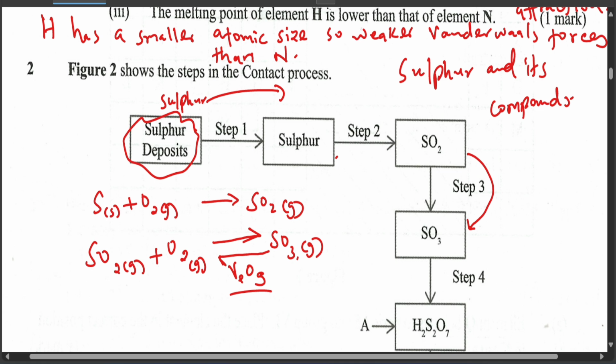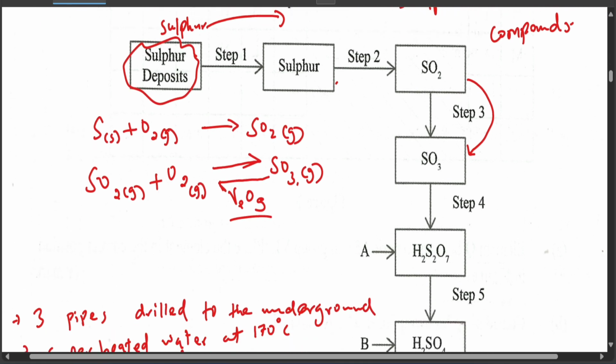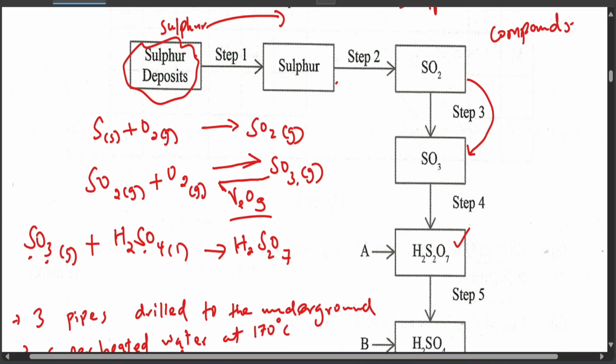But when it comes to step 4, what you get is not called sulfurous. I don't know why in my mind I said sulfurous, but it's called oleum. For you to get oleum, you take sulfur trioxide and react it with sulfuric acid to give you oleum. So hopefully that is understandable. Even if you look at it, you have 2 sulfurs and 7 oxygens.